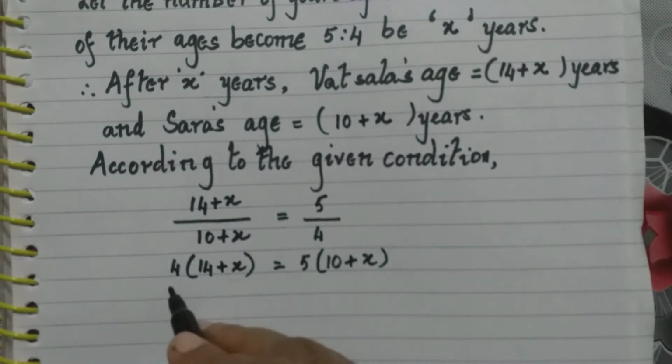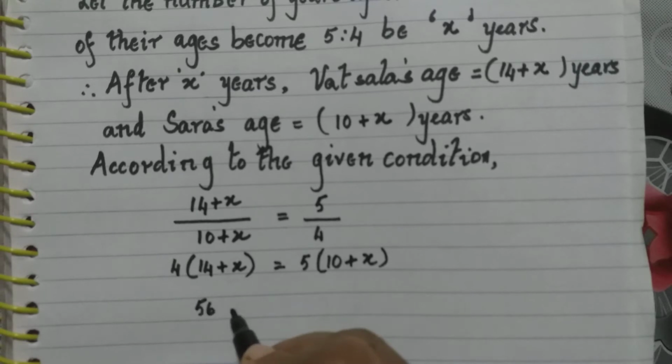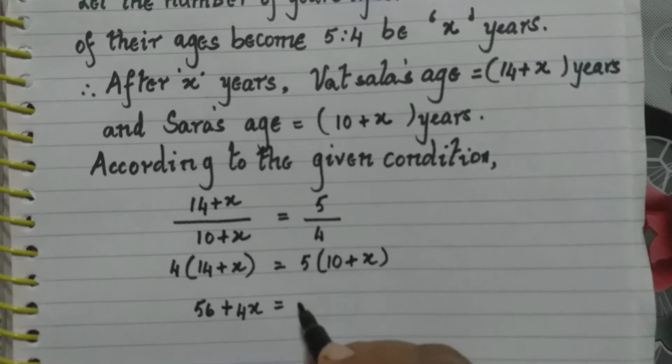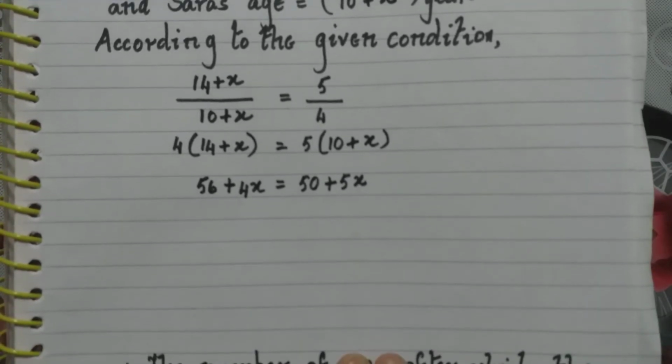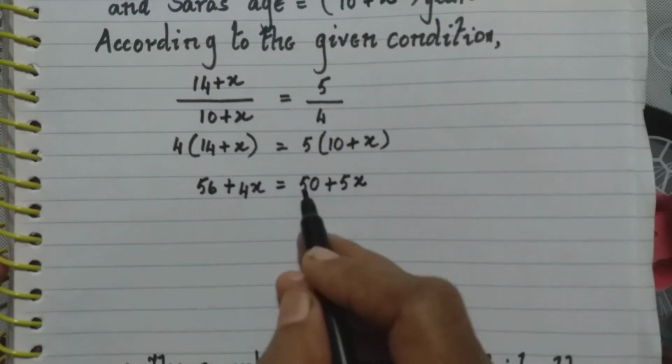Now we multiply 4 into 14, that is 56, plus 4 into x, that is 4x. 5 into 10 is 50, plus 5 into x, that is 5x. Now further, we have 56 and 50 here.